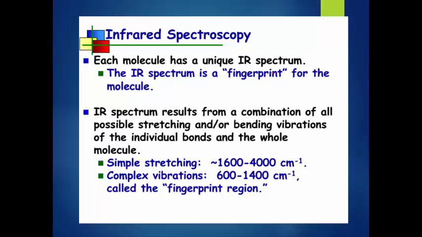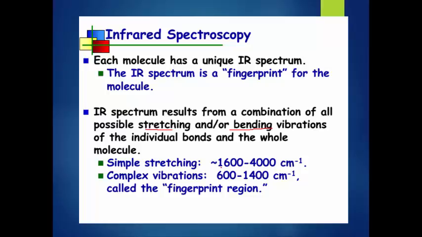The IR spectrum results from the combination of all possible stretching and bending vibrations of individual bonds and the whole molecule. In IR spectroscopy, transitions of vibrations occur. There are mainly two types of vibration: stretching and bending.